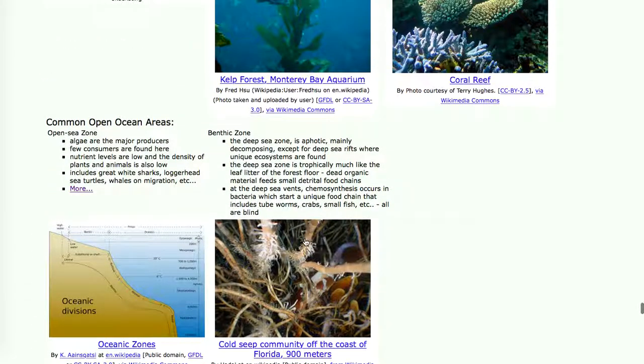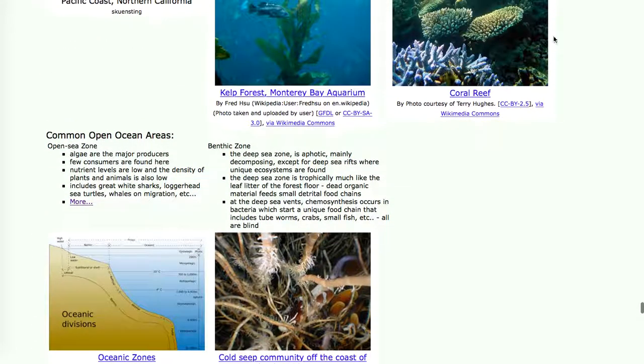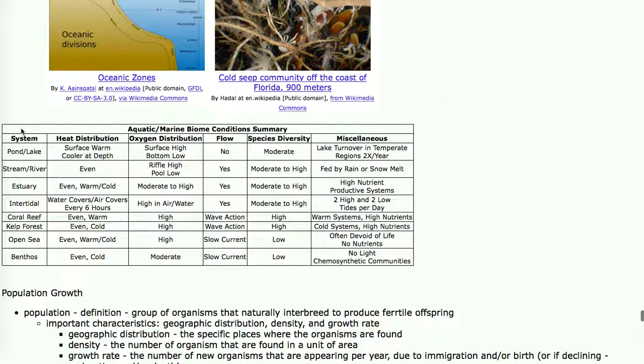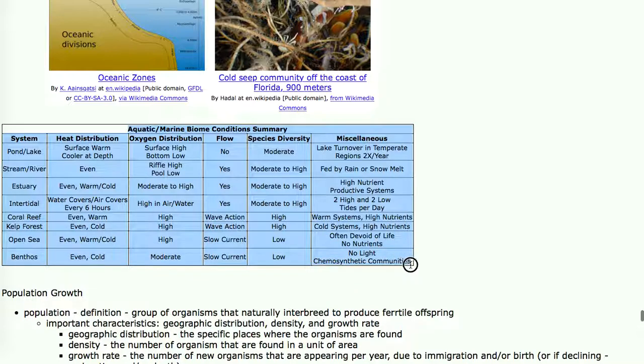So that concludes the aquatic communities for this discussion. Oh, one last thing, you may want to look at this table here, which summarizes the differences and similarities between the different aquatic communities.